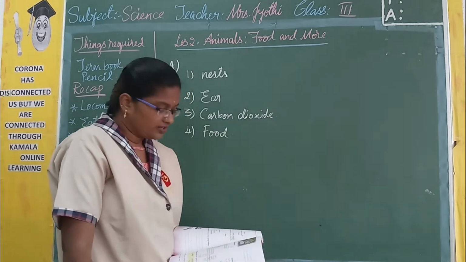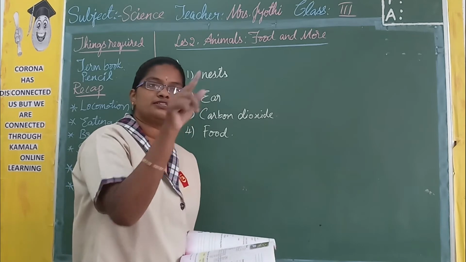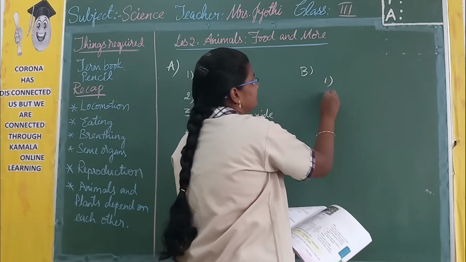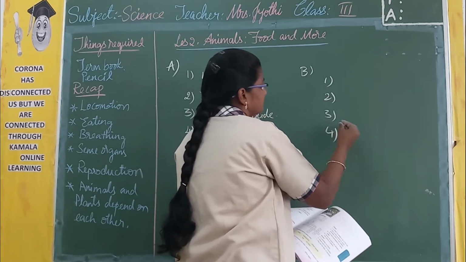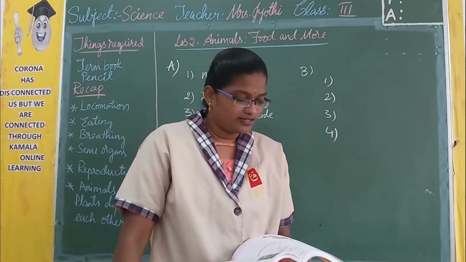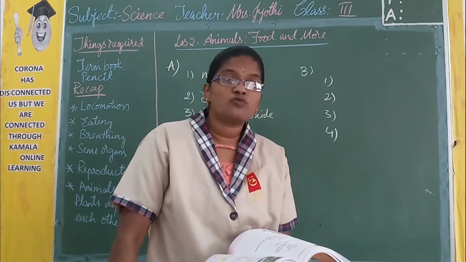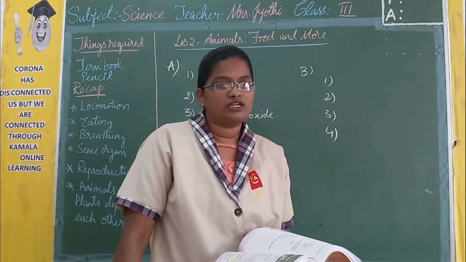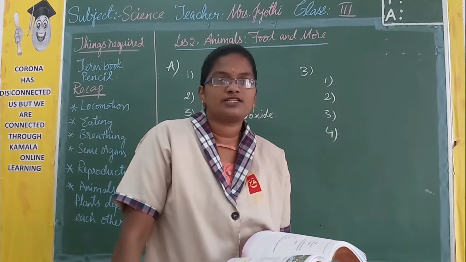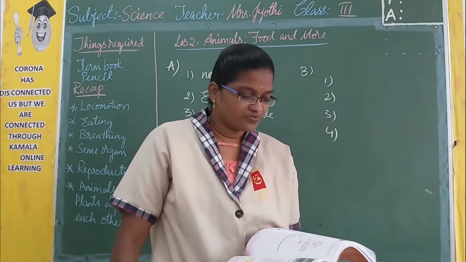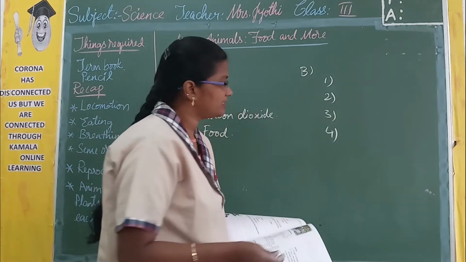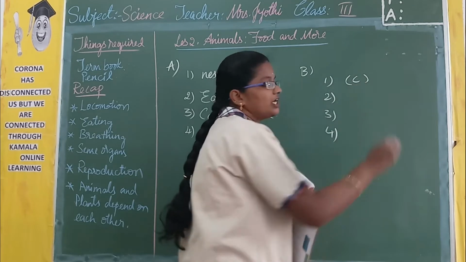Then coming to match the following. Here you have to write the letters instead of drawing the lines. Total there are 4 match the following. On one side they have given cows and giraffes are, skin is a, animals walk on, plants are called. On the other side they gave producers, legs, herbivores, sense organs. If you look at the first one, cows and giraffes are, they come under the category herbivores. So the option is C. Write down C.